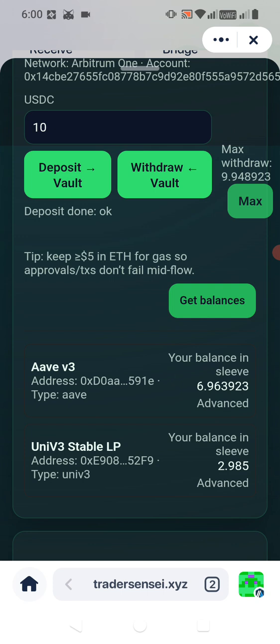Right now, AaVe is the safest. A bit riskier than AaVe would be Uniswap V3, and then we will add a much higher risk option, but with a higher return. That's the idea of diversifying your investment. Depending on where you are in your life, you want to be much riskier when you are younger. As you get older, your diversification becomes a lot safer.